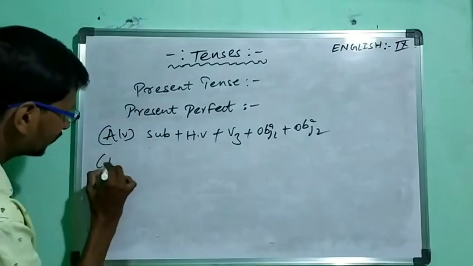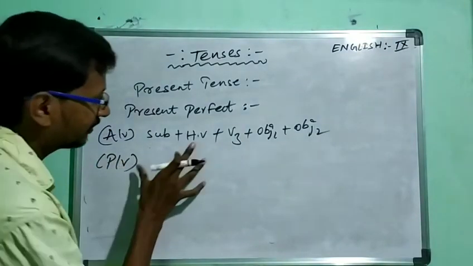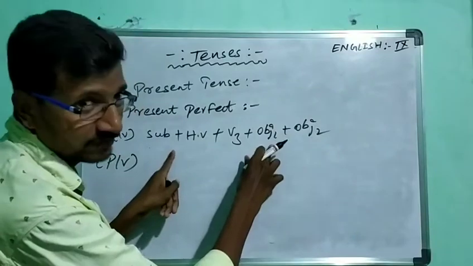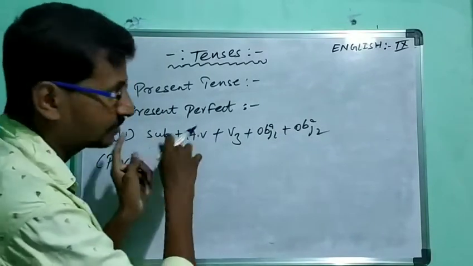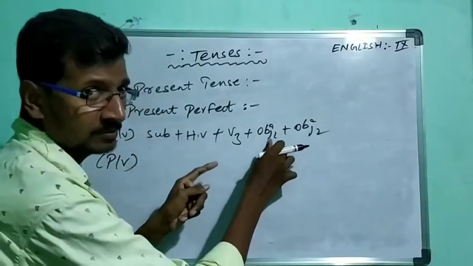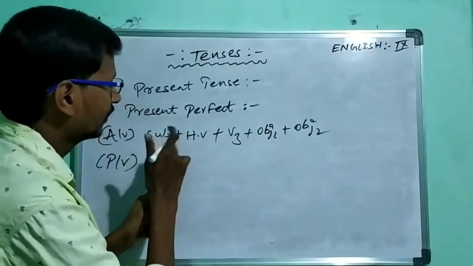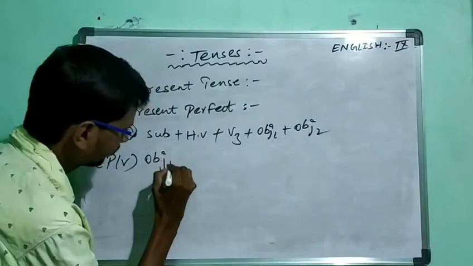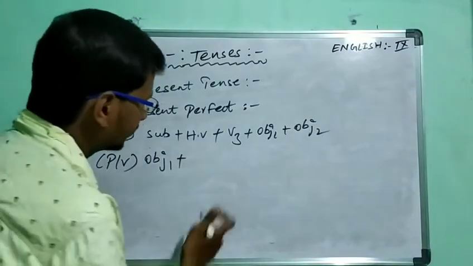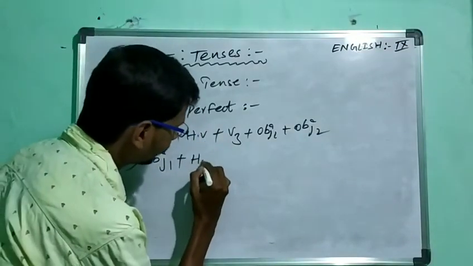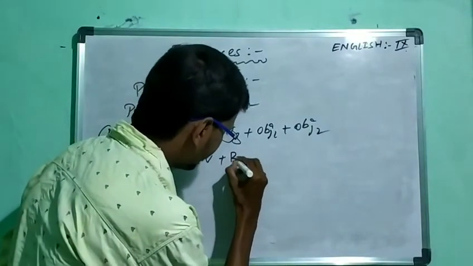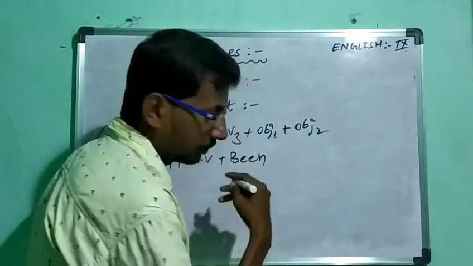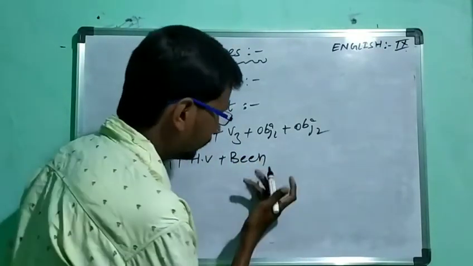So let us know the passive voice structure. Simply, there will be the changes in the places of object 1 and the subject. Subject will go to the place of object 1 and object 1 will come to the place of subject. So let us start. Object 1. Then next, which is followed by helping verb, being.